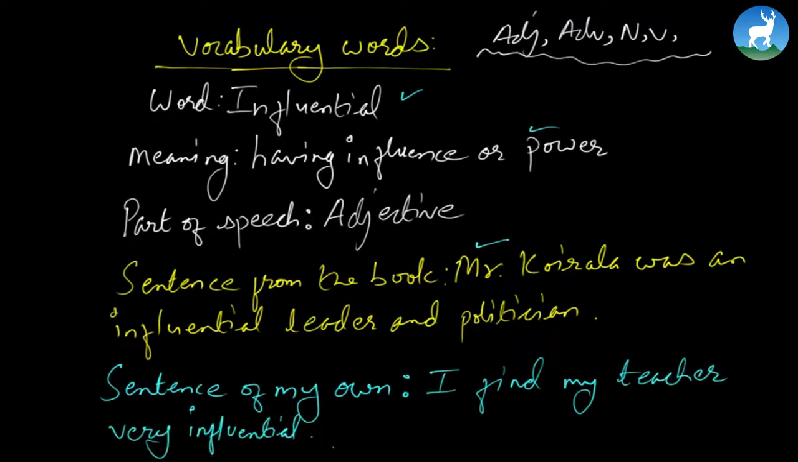So this is the format, alright, which you can work with to improve your vocabulary. Every time you come across a new word, this format will always help you understand the word in a better way. Alright, so I find my teacher very influential, that is the sentence of my own. Sentence from the book, Mr. Koala was an influential leader and politician. Part of speech was adjective, which you'll find in the dictionary, by the way. And meaning, having influence or power, word is influential. Alright, so let's move on to the exercises.